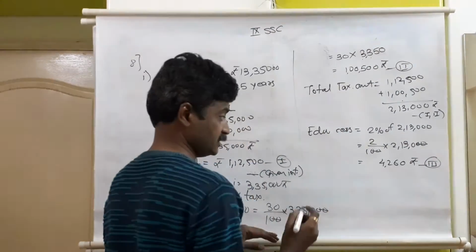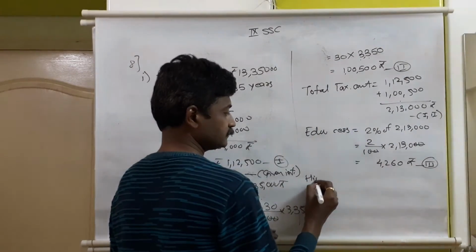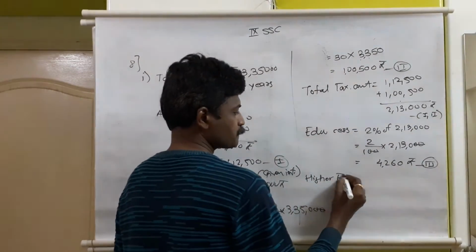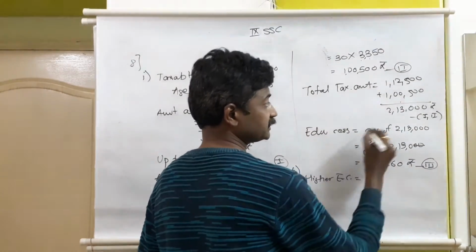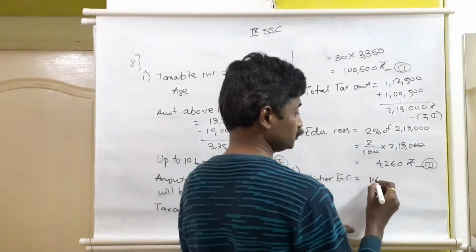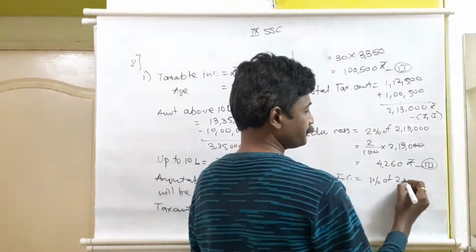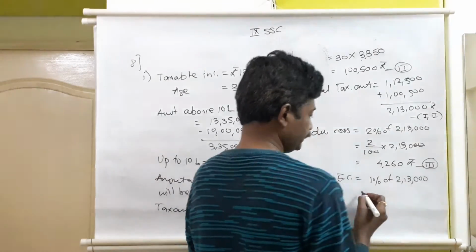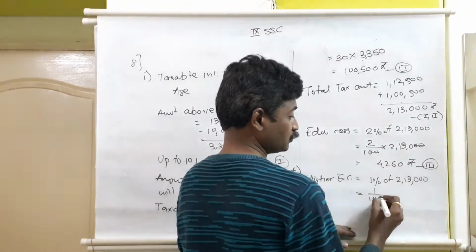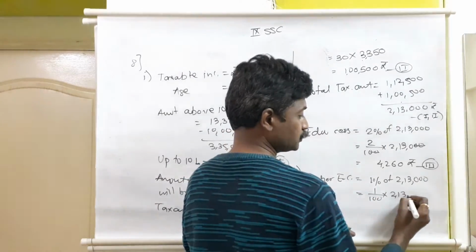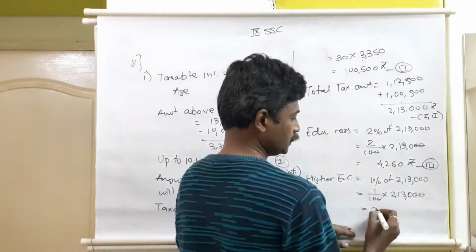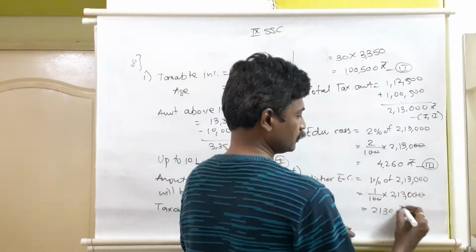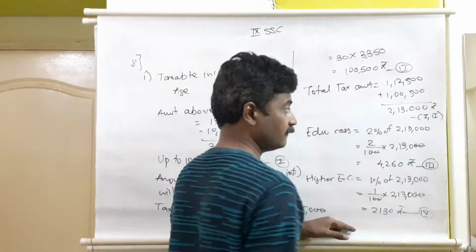This is education fees. Now higher education fees. Higher education fees is 1% of the tax amount. 1% of tax amount, which is 2,13,000. So 1% of 2,13,000. 1% means out of 100, 1. Then out of 2,13,000, how much? 2 zeros will get cancelled. 2130 rupees. That is equation number 4.